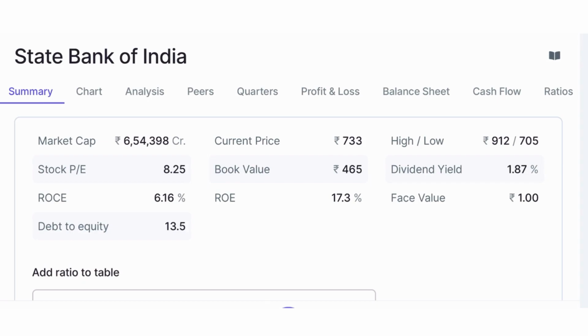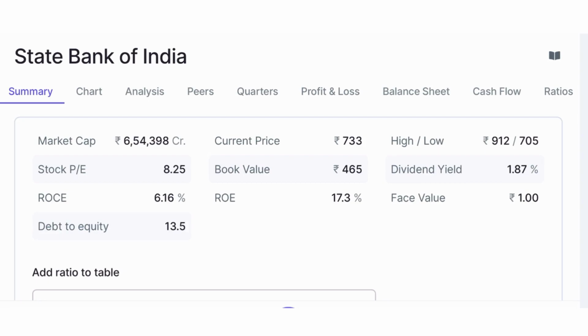So the market cap stands at 6,54,000 crores. Stock P by E is 8.25, ROC is 6.16%, ROE is 17.3%. As you can see, dividend yield भी almost around 2% के पास में है. Debt to equity ratio is 13.5. Now for a banking or financial company, debt to equity higher side में रह सकता है.